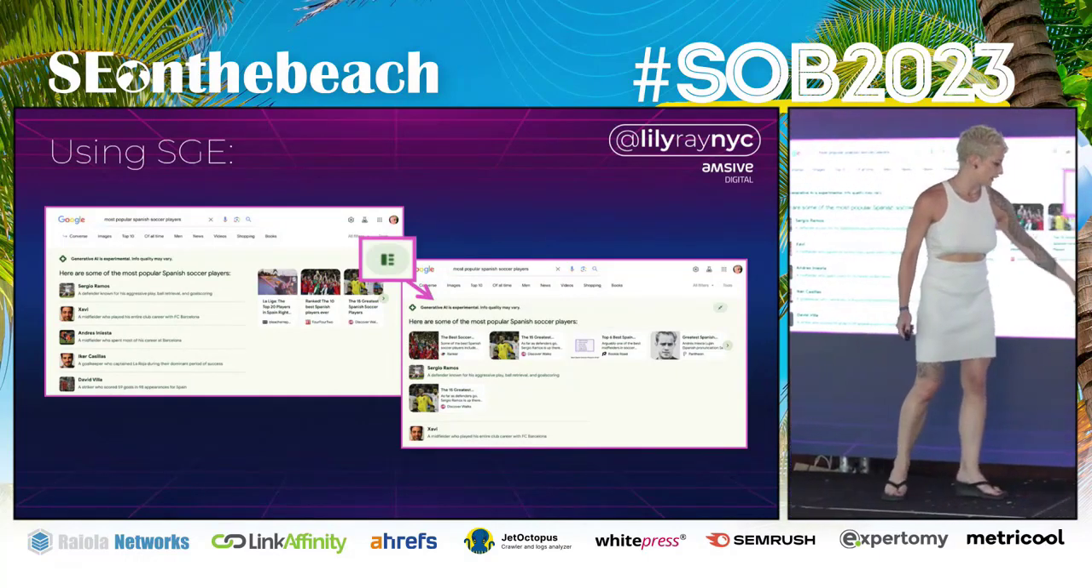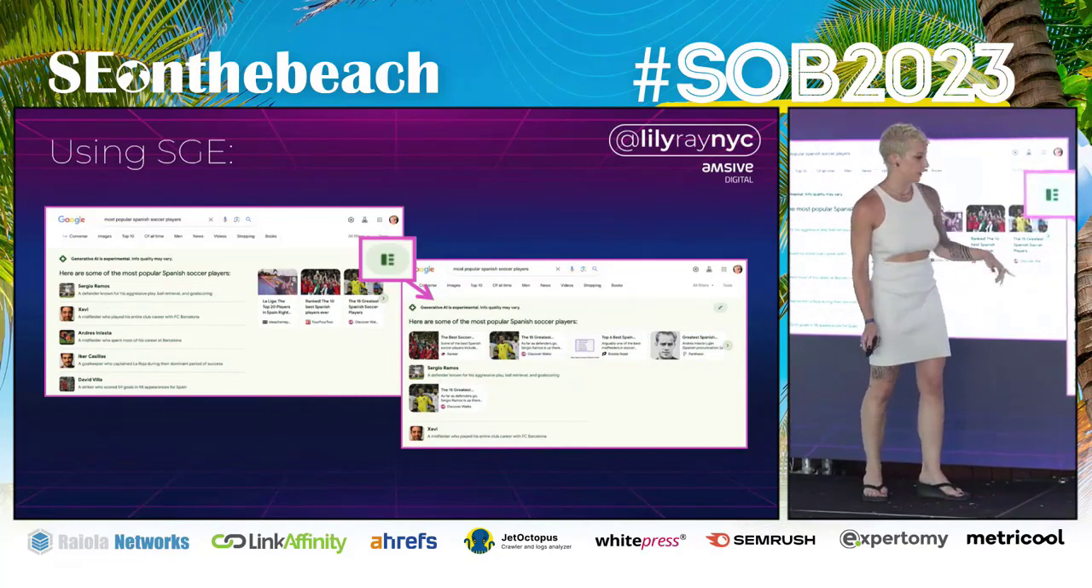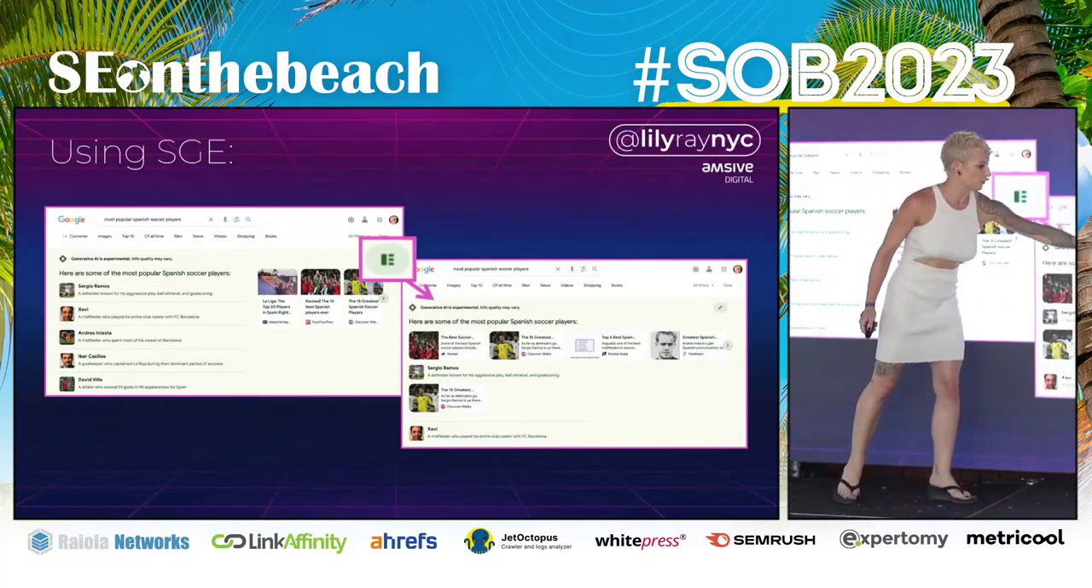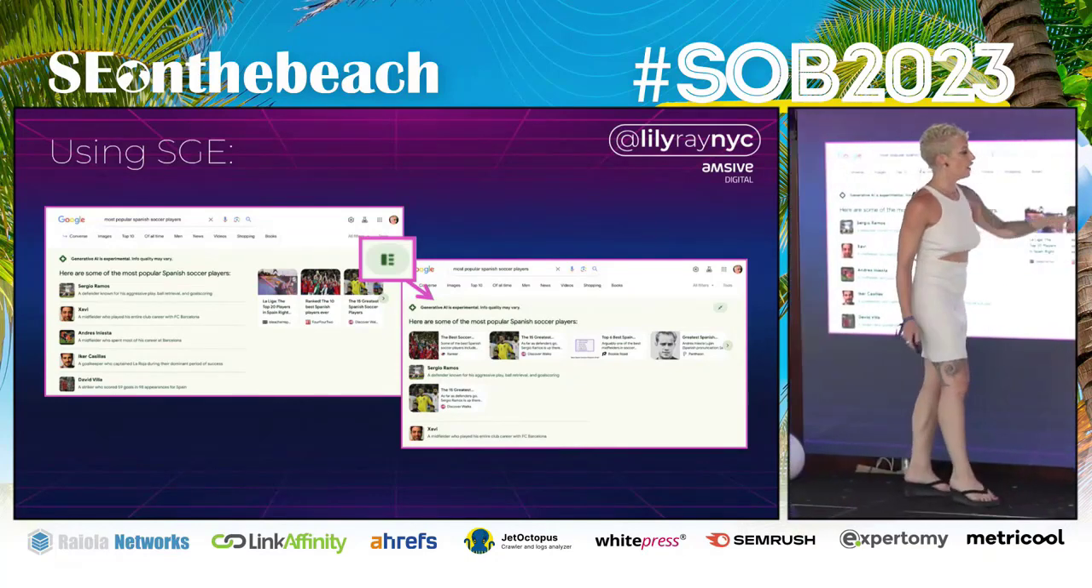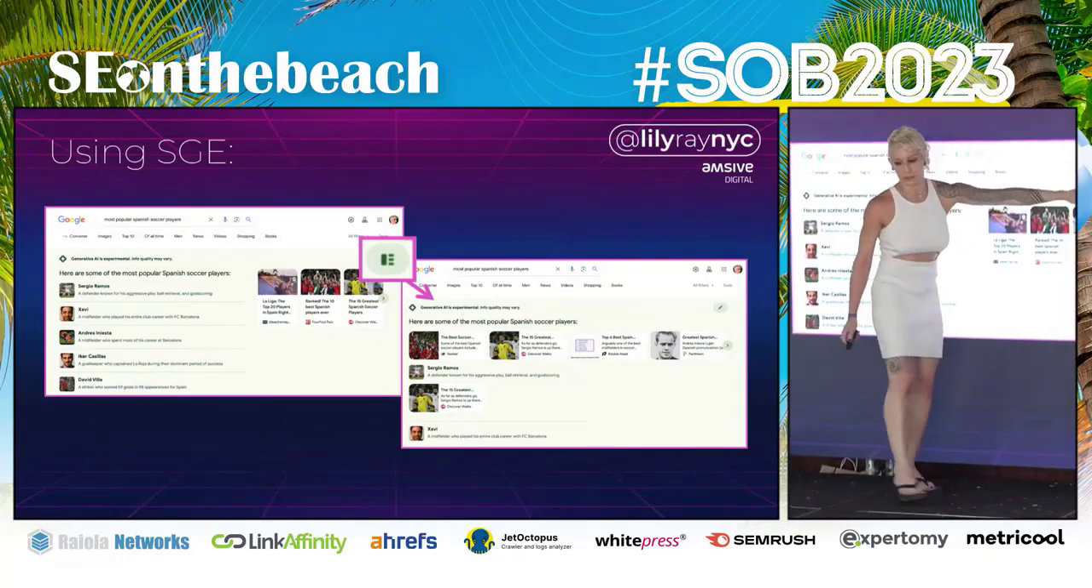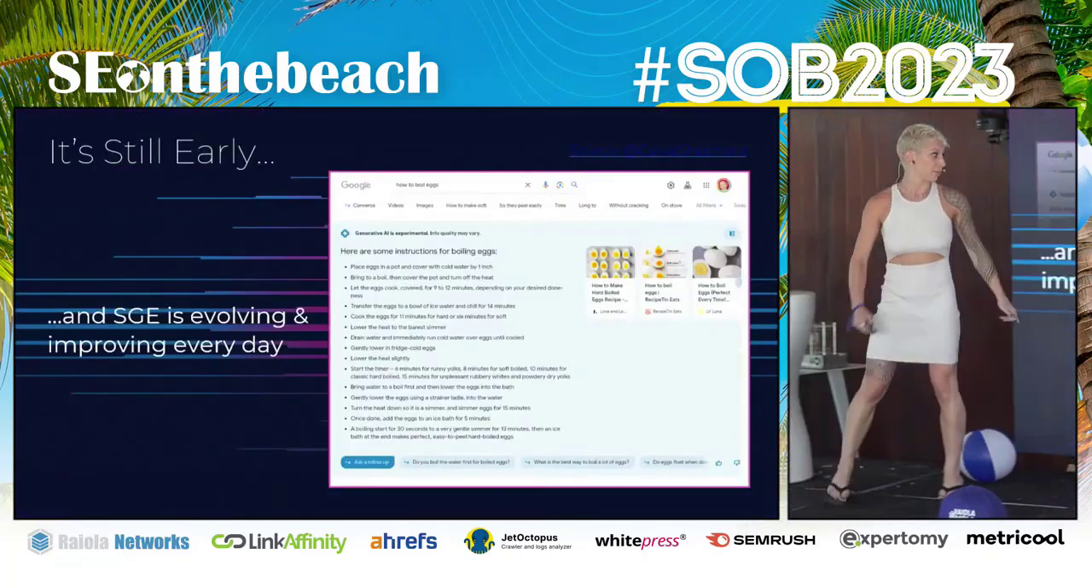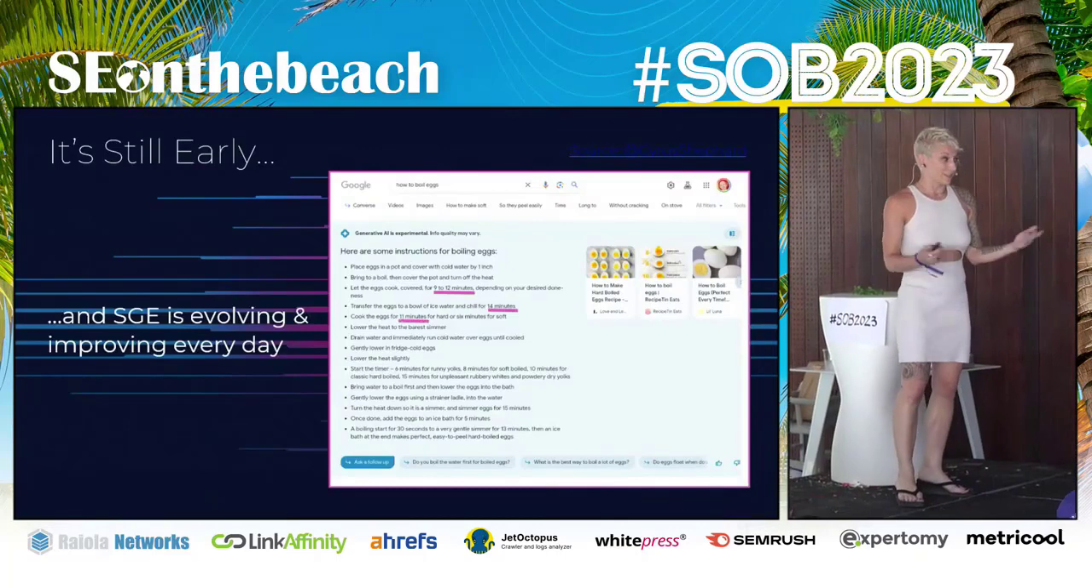So in this case, it's getting Sergio Ramos is an important Spanish player. These are the 4 sites that it got that information from. But you're not going to get this view unless you click this tiny little button, and that's important. And it's improving every day.